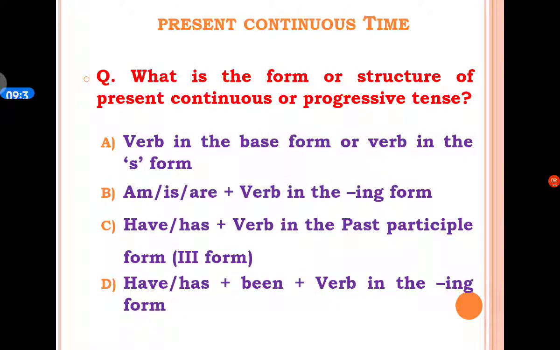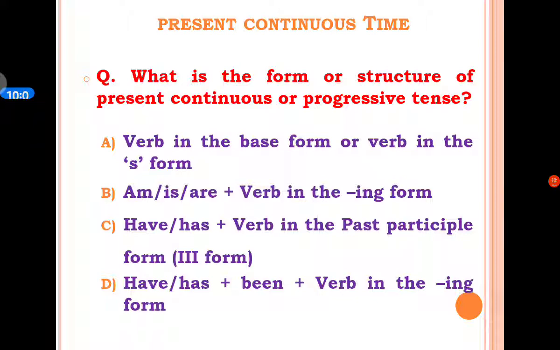Now we will turn towards the second kind of present tense, that is the present continuous tense, also called the present progressive tense. The first MCQ is: what is the form or structure of present continuous or present progressive tense?